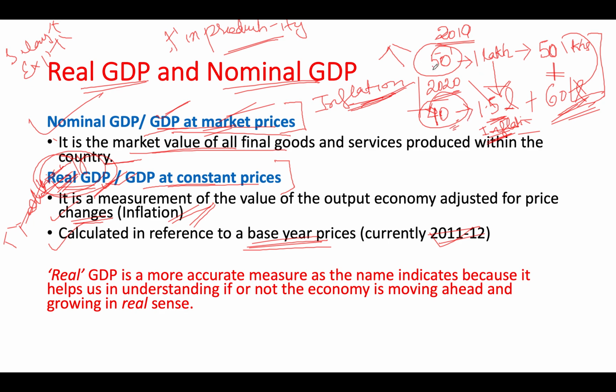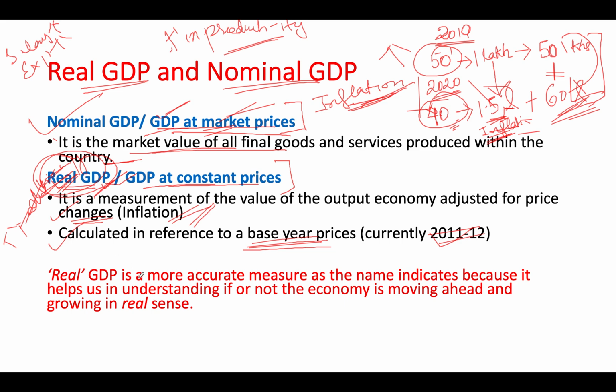Earlier, he was producing 50 units. Now, he is only producing 40 units. But the total sum has increased because of the inflated value. Earlier, it was 1 lakh. Now, it is 1.5 lakhs. So this is something which we have to ignore. So GDP at constant prices, real GDP, gives you a real picture. It gives you a more accurate measure.